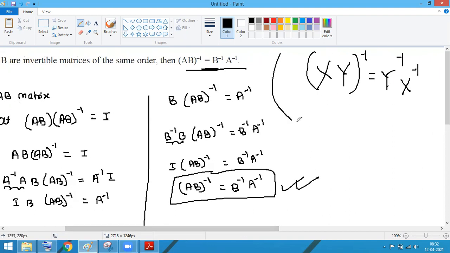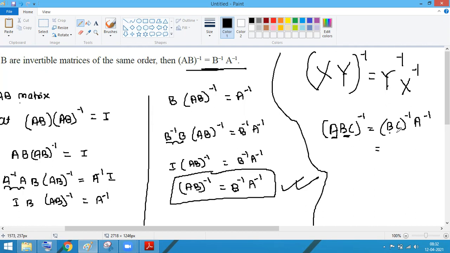So on the basis of this concept, what is the ABC inverse, complete inverse? Can anyone tell me? Let's assume this is the X and this is the Y. So can we say the Y inverse first, the BC inverse, then after that A inverse? After that, can we solve this, taking X and Y again? So we'll get C inverse, then B inverse into A inverse. So ABC inverse basically will be equal to C inverse, B inverse, A inverse. Am I clear with this? Is there any issue? Just let me know, guys.